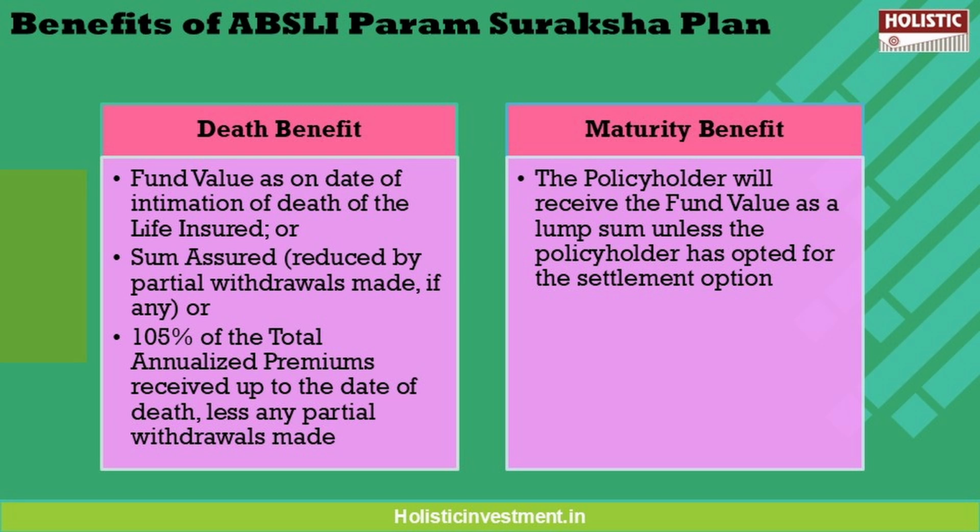Another is the maturity benefit, where the policyholder will receive the fund value as a lump sum amount, unless the policyholder has opted for the settlement option, once the policy matures. There is also the return of charges I mentioned before. 2 times your total premium allocation charge, excluding taxes collected, shall be added back to the fund at the end of each year between 10 to 13 years, and 2 times your mortality charges starting from policy year 11 are also added back to the fund.